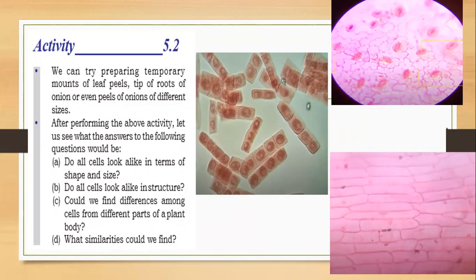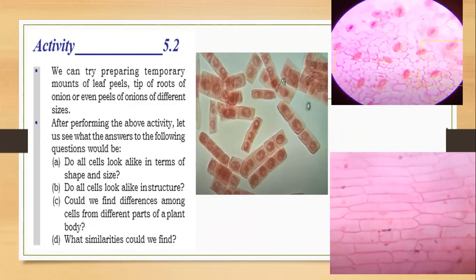Do all cells look alike in terms of shape and size? Do all cells look alike in structure? Could we find differences among cells from different parts of a plant body? What similarities could we find?